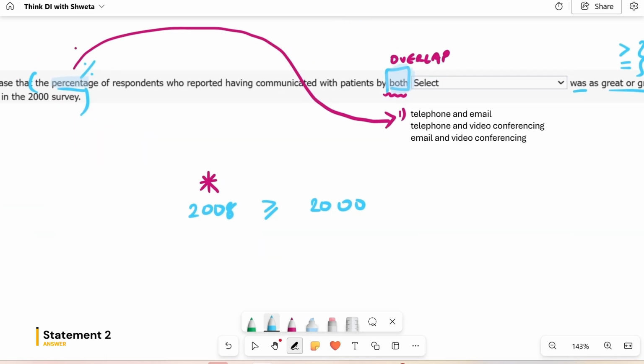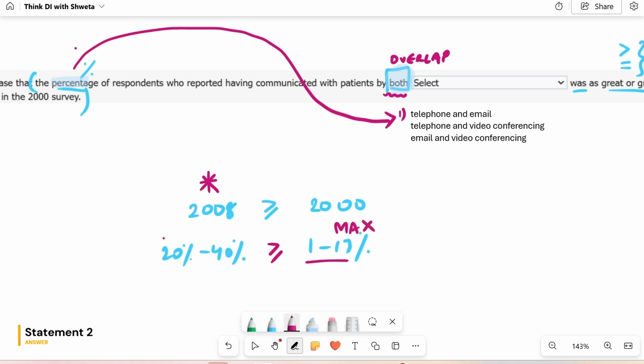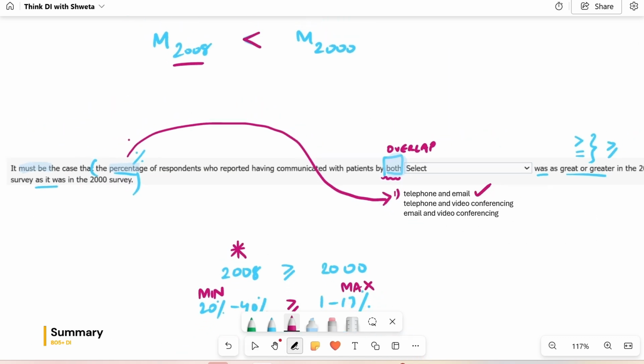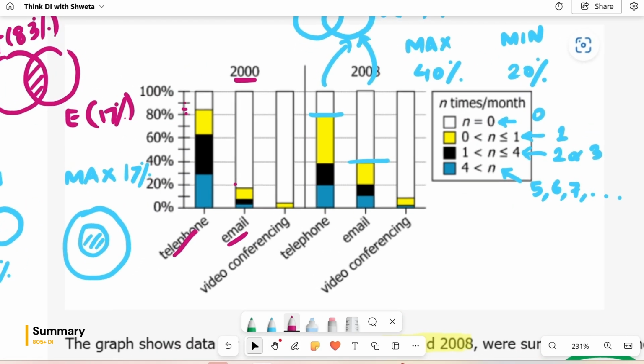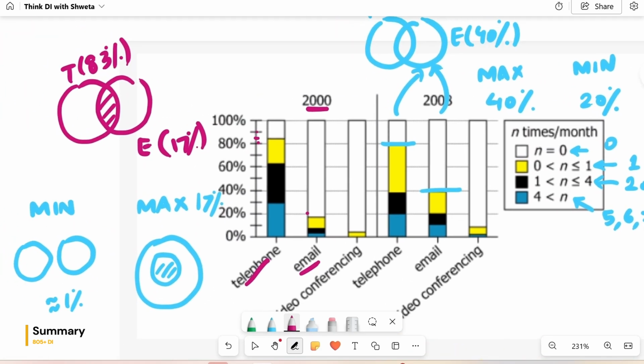Now, I'll put that here and help you compare. Do you see the entire range guaranteed is less than or equal to the range for 2008? Which means even if I take the maximum here and the minimum here, this relationship is still preserved. So you have the first choice here only that's working for you. So the fact that it's about both, but the information you have is not about both, that made it a very tricky question. That was the layer that mostly gets missed out.